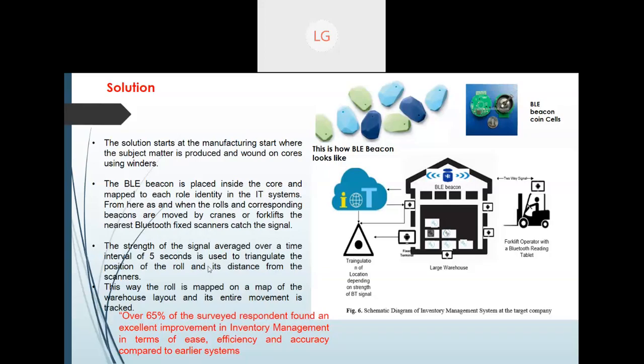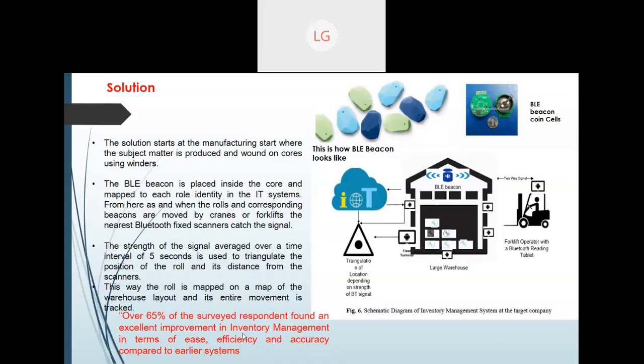Then the position of that particular roll and its distance from the scanner is watched. This way the roll is mapped in the warehouse, and the entire movement of the rolls is tracked. And what is the benefit? When they surveyed, over 65% of respondents found excellent improvement in the inventory management system in ease, efficiency, and accuracy compared to the earlier system.